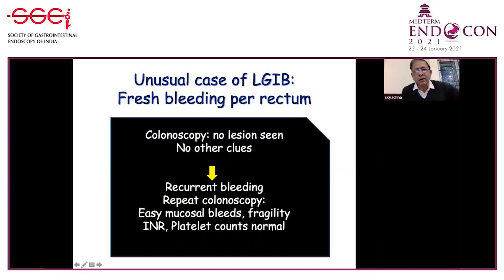One interesting case for adult gastroenterologists: this was a young child who had undergone colonoscopy at our center, with a negative result and no other clue. He had recurrent bleeding. After some time, a repeat colonoscopy was done. There was easy mucosal bleeding, friability and fragility. The moment you touched the colon with the colonoscope, he would bleed. His INR and platelet counts were normal.